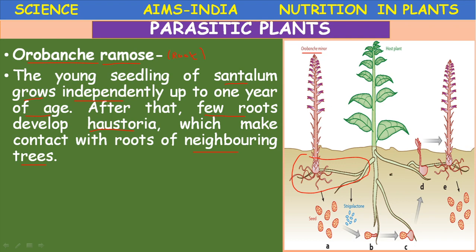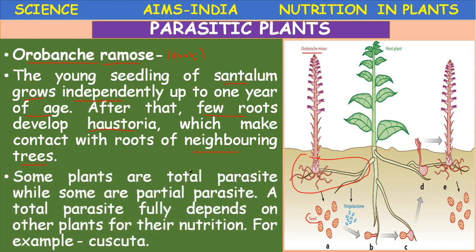They produce some chemical substances and the spores or seeds are produced. So these seeds will attach to the roots, they germinate and develop into a new plant like this.